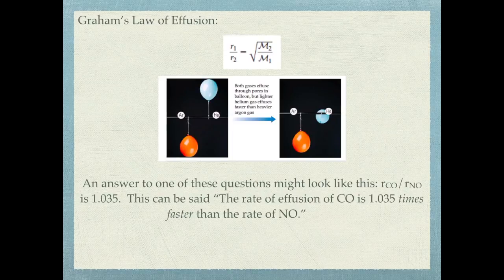Now, the way that we express a value for R1 over R2 is this. Let's say, for example, I had the rate of carbon monoxide over the rate of nitrogen monoxide. If that value is 1.035, the way that we would express that is that the rate of effusion of carbon monoxide is 1.035 times faster than the rate of nitrogen monoxide. I'll show you an example right now, but that's how we express the R1 over R2 value.